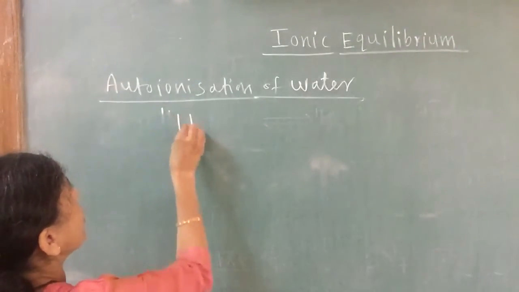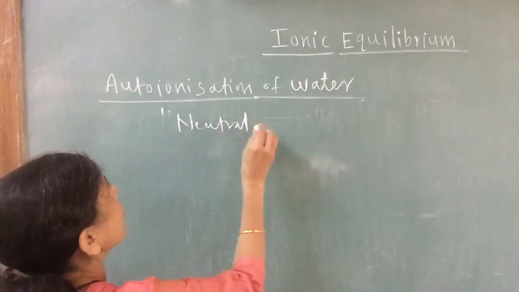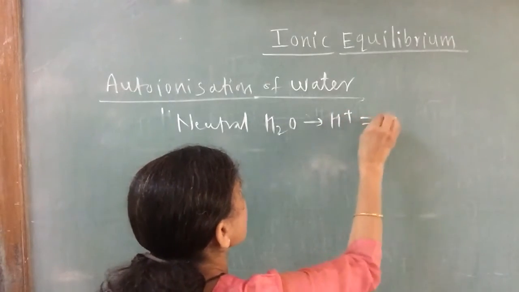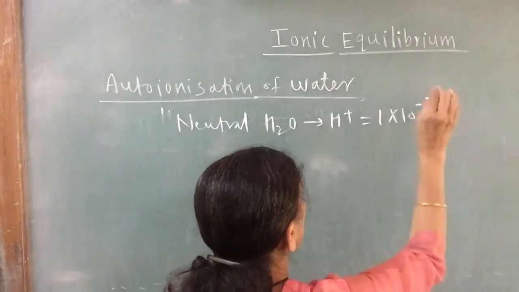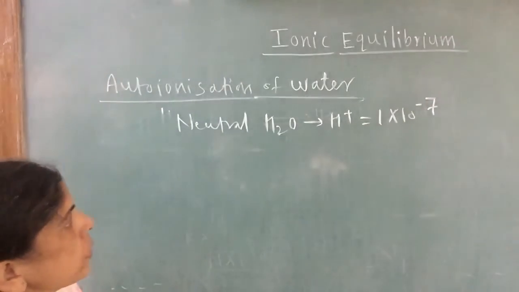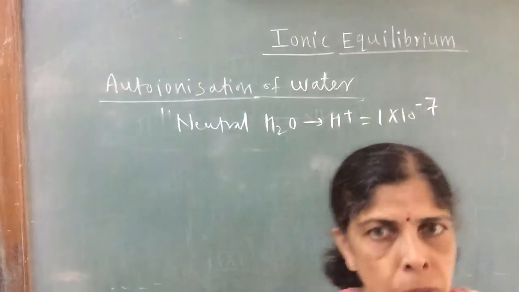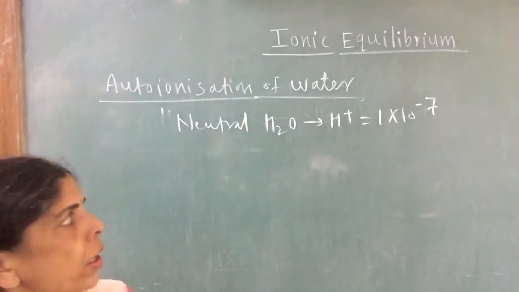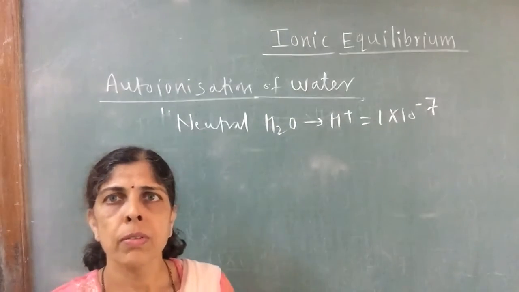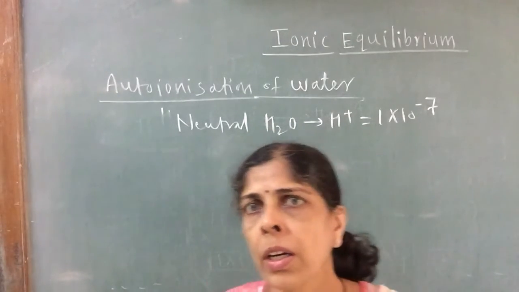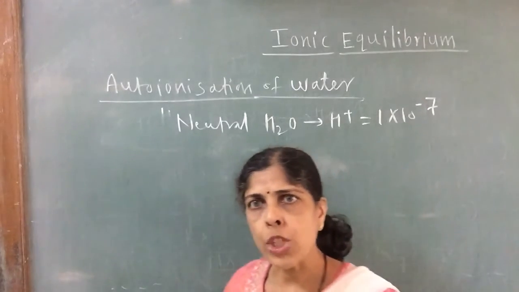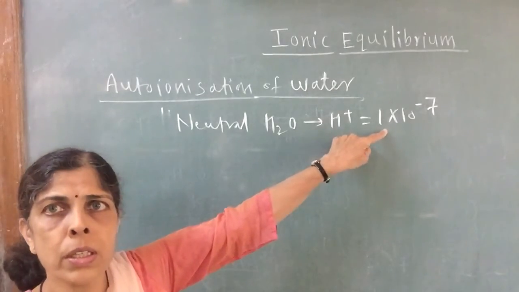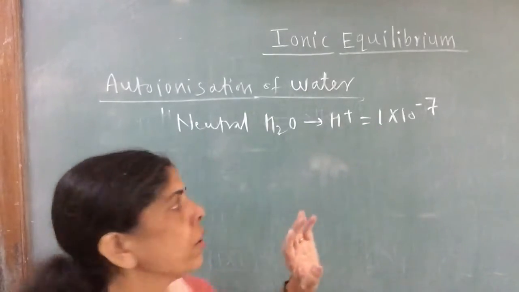We can express the acidity or alkalinity of water in terms of H plus ion. We are able to express the acidic nature or alkaline nature of water in terms of H plus ions. For neutral water, the concentration of H plus ions is 1 into 10 raised to minus 7.